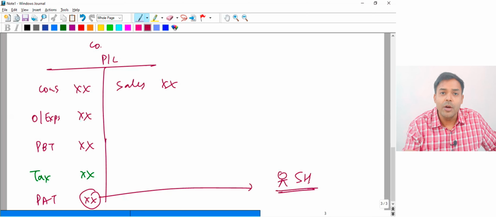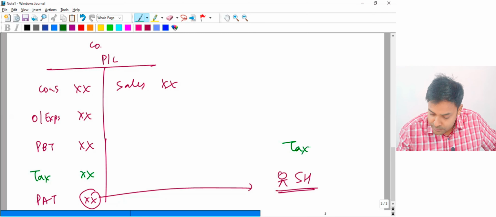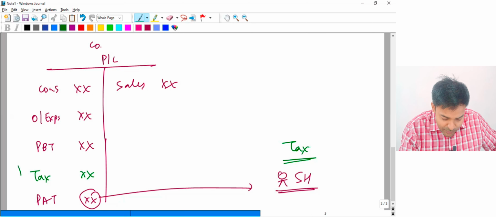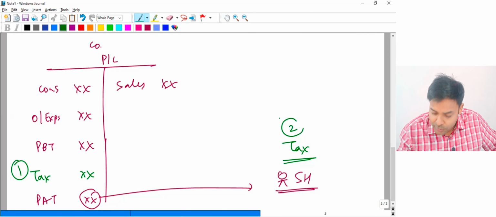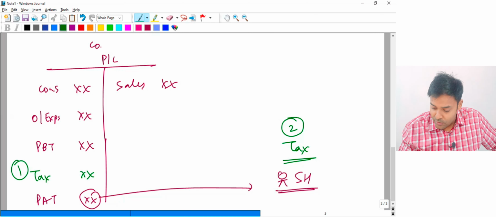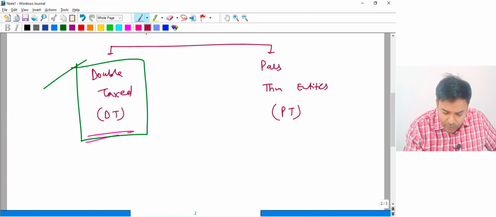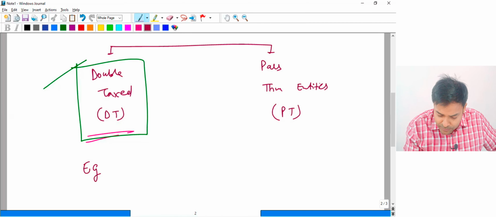Now here, shareholder will also pay the tax on it. So it is tax number 1. It is tax number 2. Since the tax is levied at two levels, these are called the double tax entities. One of the example is C corporation.